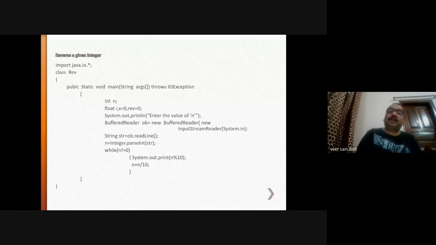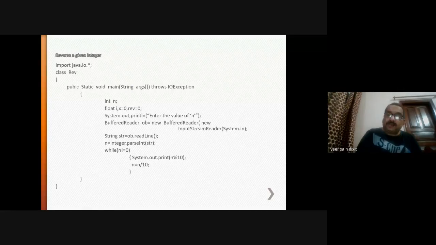It means 12 is not equal to 0. True. Then System.out.print 12 modulus 10, then the value 2 will be printed. Now 12 divided by 10, the value of n is 1. 1 is not equal to 0, System.out.println, and modulus 10, that will be 1. Right? Now the value is 0, this condition is false, so the value will be printed as 3, 2, 1, like this.